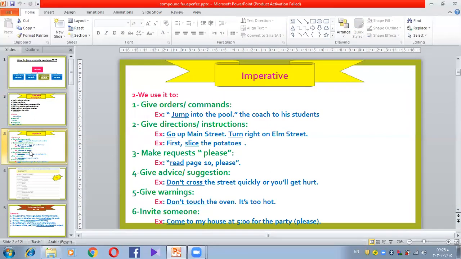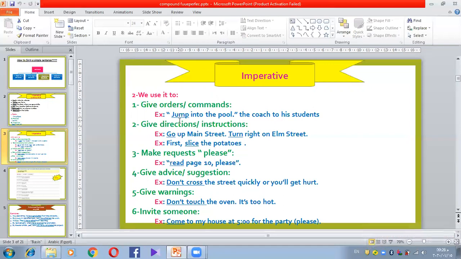But before the exercise, I'm gonna tell you why we use imperative. Why do we use orders? Why do we do this? The use, okay, as usual. Number one, either to give orders or commands to a person or to someone.